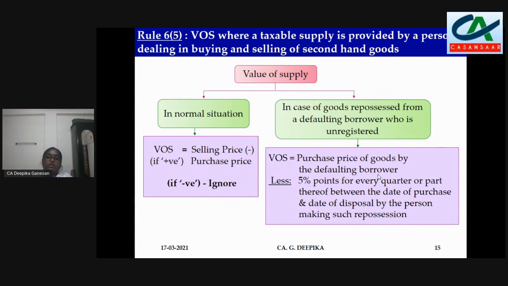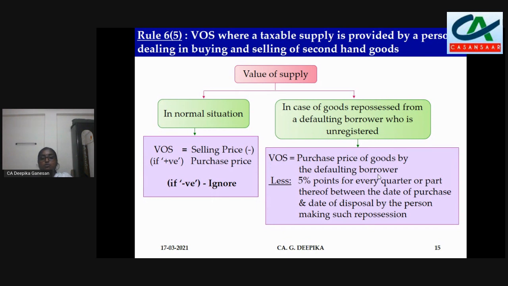Suppose you are buying at 1 lakh and selling it for 70,000. Then it is negative 30,000, and we have to ignore it. This will apply in case you have not taken input tax credit on your purchase price. So whenever you purchase that old car, you have not taken input tax credit, only then this methodology will apply, that is selling price minus purchase price.